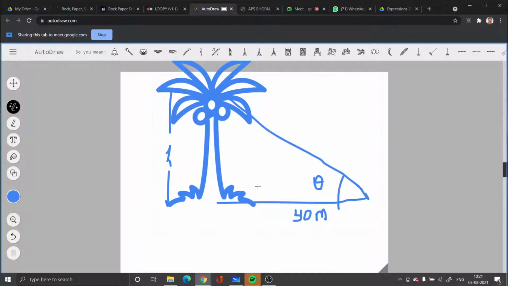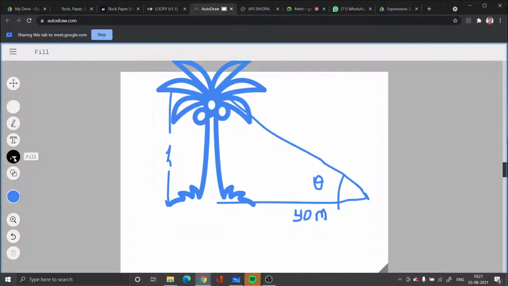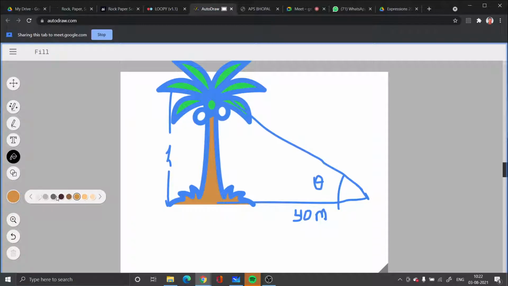So the image looks more convincing. That gives a good idea. And if suppose you are making a story, it looks good. Suppose I want to show the water, I can show the water. I want to color it, I can color it. I have different colors also. I don't want the complete one, like this. So this is auto draw.